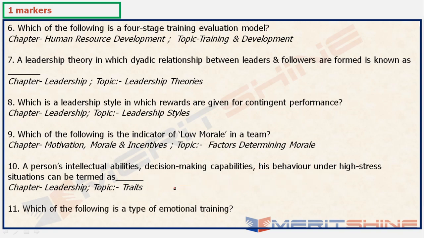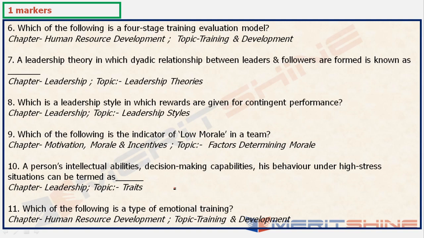Okay. Now, which of the following is a type of emotional training? Again, you need to have the options for it. As you can understand, the chapter here is human resource development and the topic is training and development. Okay, right? So these were the 11 one-marker questions. All the one-marker questions are done now.